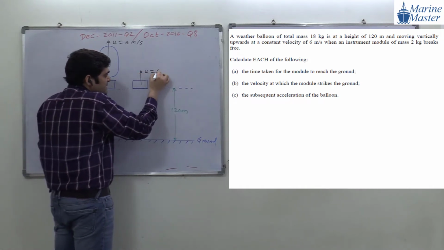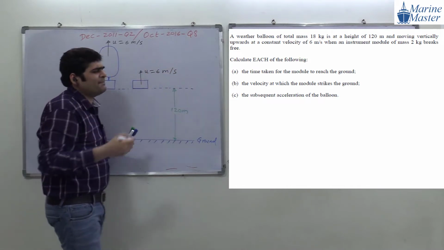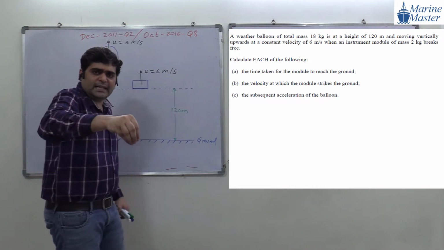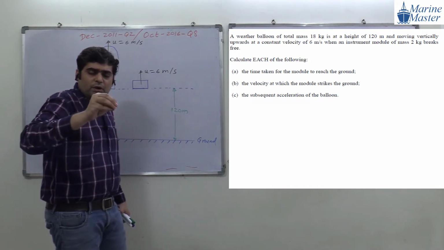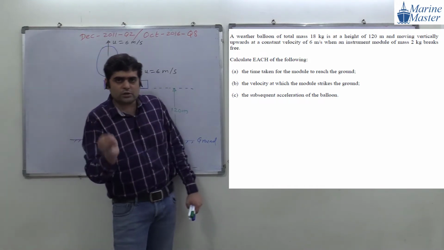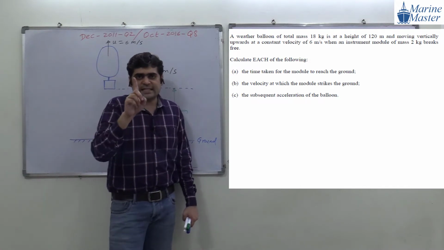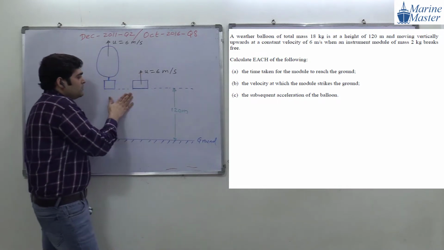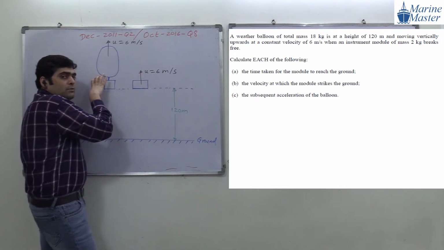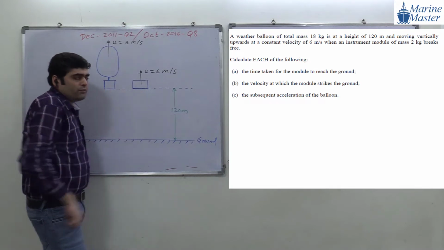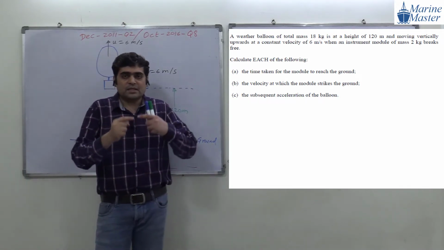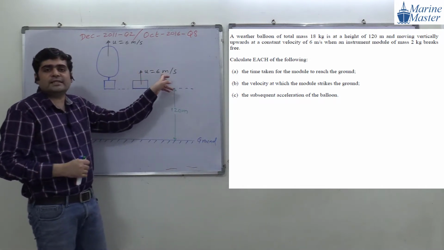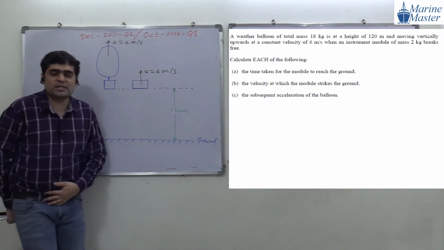Can we say it like this, guys? See the example of a train. If you throw anything from the train, whatever the velocity of the train, the object will also have the same velocity. So whatever velocity the balloon has, the module will also have. If the balloon has a velocity of 6 meter per second, then the module will also have a velocity of 6 meter per second. Anyone have any doubt in this drawing, guys?